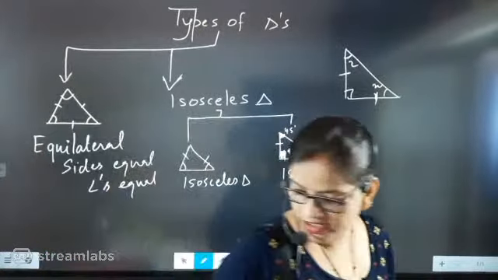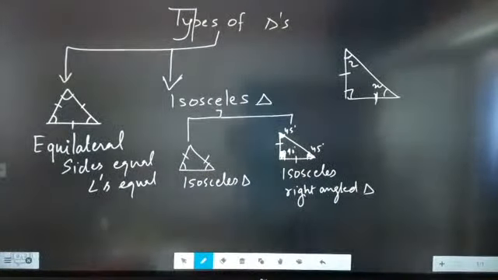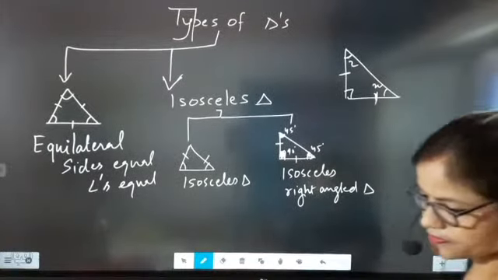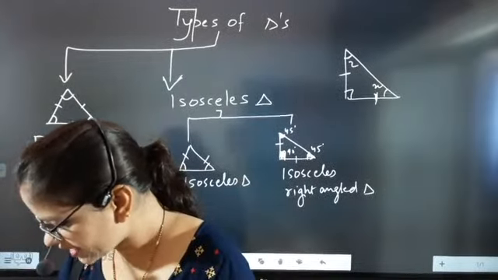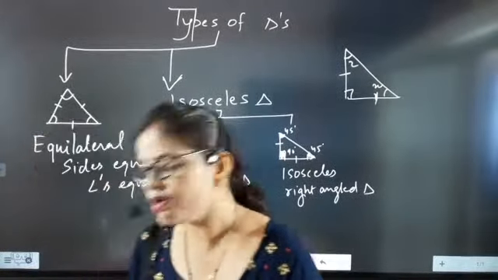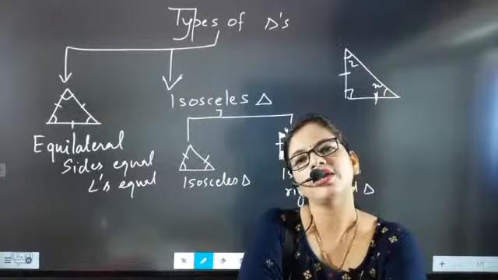Kanishka, is it buffering for you only or for everyone? Now from here it is streaming perfectly, Kanishka. No sides and angles are equal is a scalene triangle. Absolutely correct, beta. When no sides and angles are equal, it is called a scalene triangle.